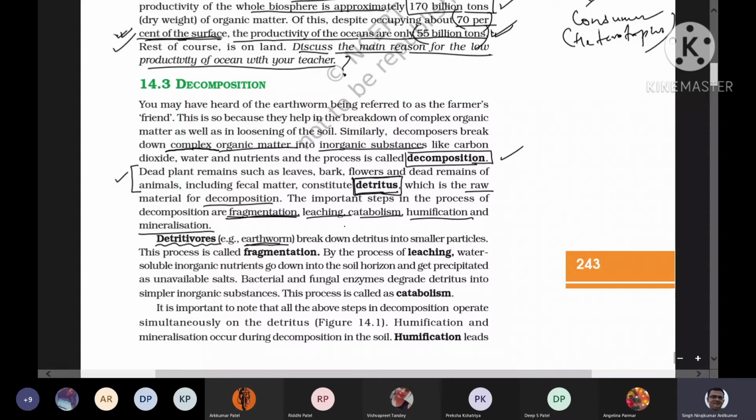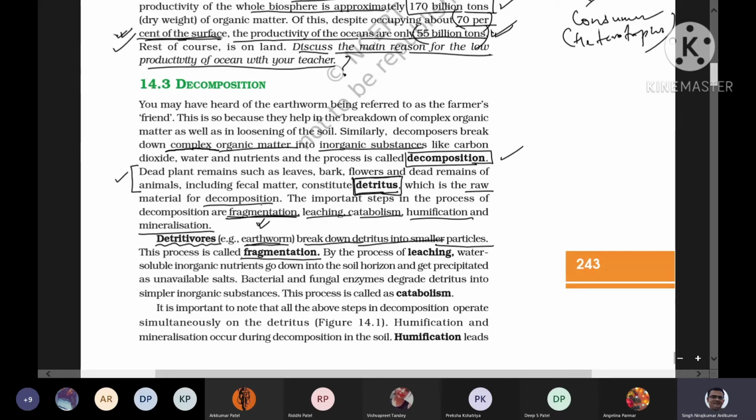So earthworms break down large substances into small particles, okay? And this process is called fragmentation. So the first step of decomposition is fragmentation, which is carried out by the earthworm and like animals. All right, understood? Okay. So this first step is completed now, right? Fragmentation is the process in which the detritivores, like earthworm, break down the detritus into smaller particles. So the first step is over.